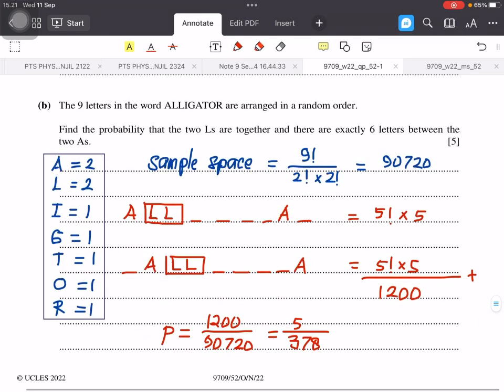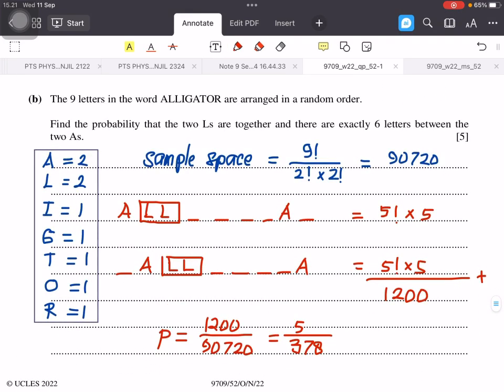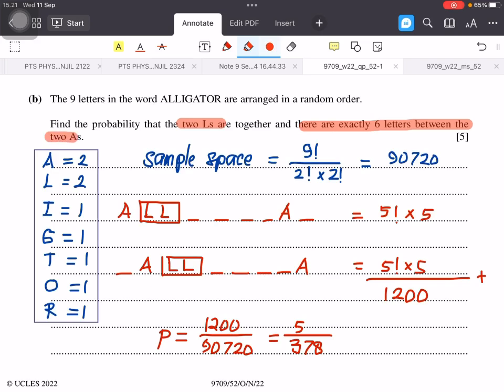And then part B. The 9 letters in the word alligator are arranged in a random order. Find the probability that the 2 L's are together and there are exactly 6 letters between the 2 A's.